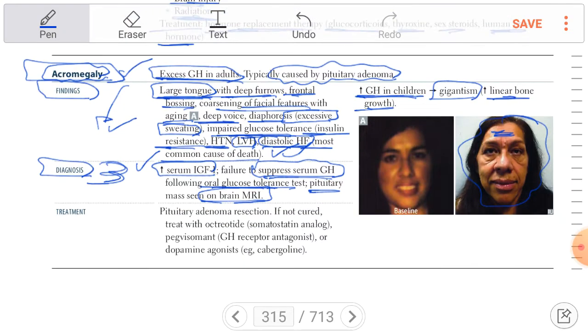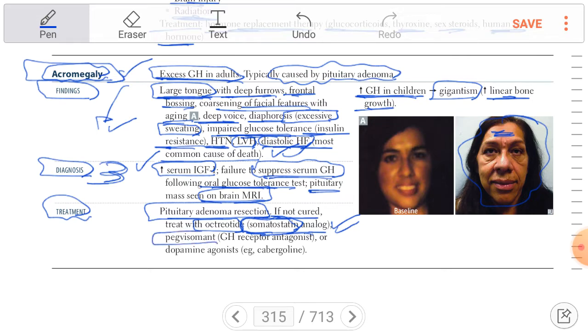The treatment, you will do surgery, pituitary adenoma resection. So surgery, the first treatment. If there is no cure, you will give octreotide. Octreotide is a somatostatin analog. We said that somatostatin will suppress everything like growth hormone.